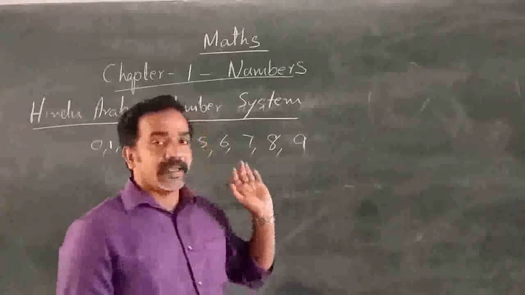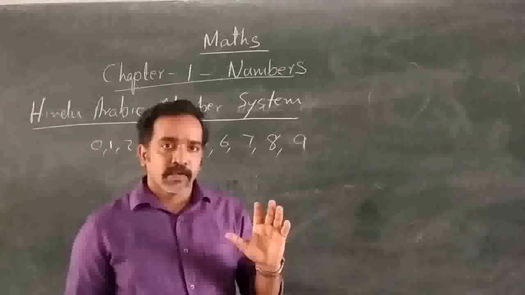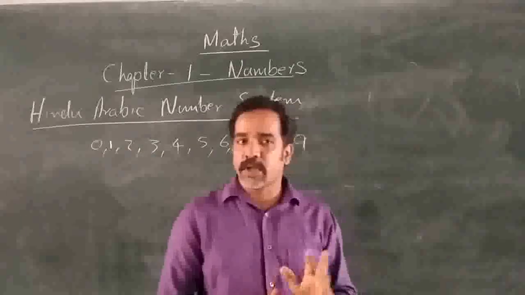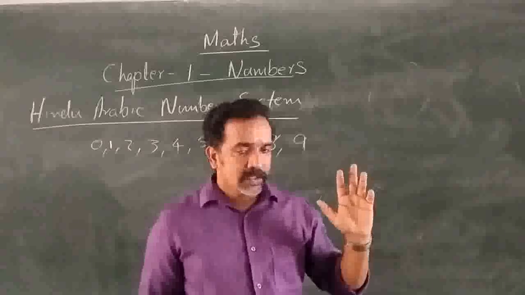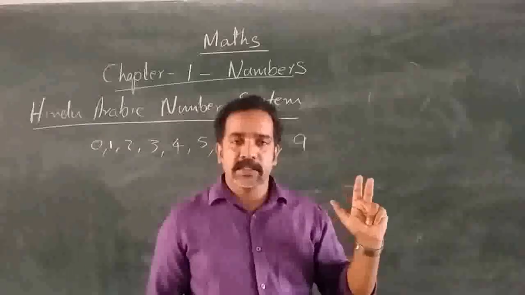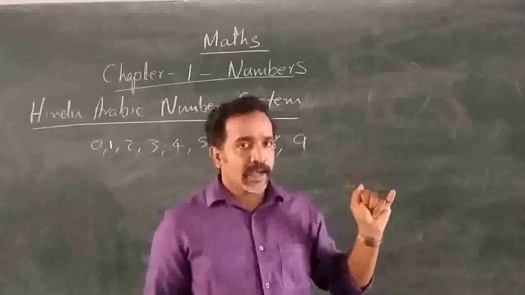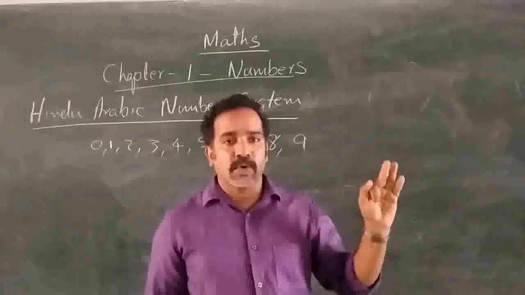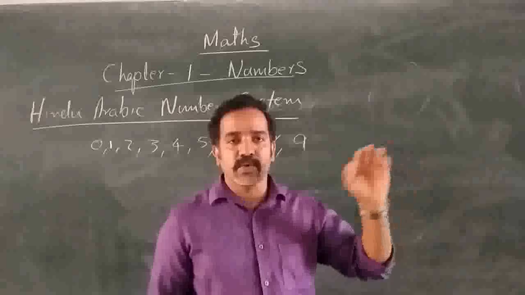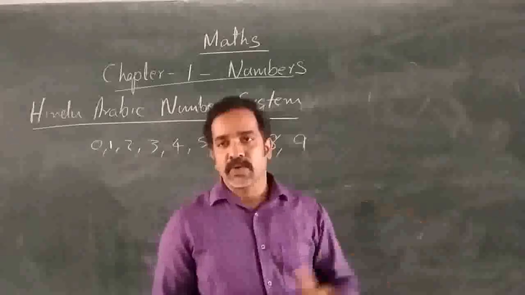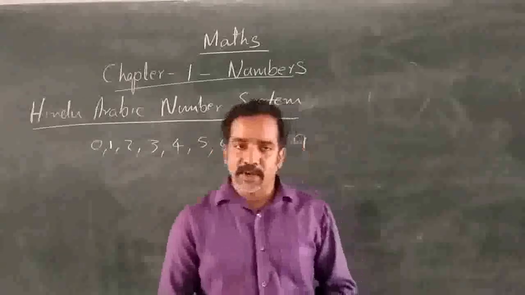And in the Indian place value system, we follow the place values of digits: ones, tens, hundreds, thousands, 10,000, lakh, 10 lakh, crore, 10 crore. In that way it is going on. That is the place value system in the Indian place value system.